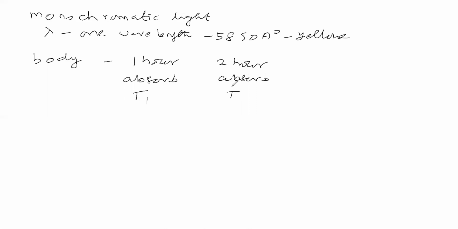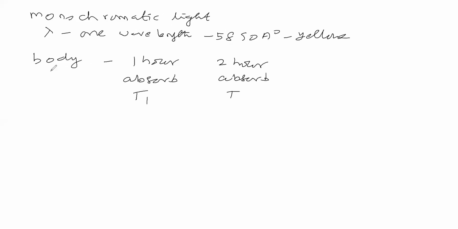Because of absorbed light. Now, for this 1 hour, this body is exposed to this monochromatic light having wavelength 5890 angstrom. So this body has absorbed this wavelength, that means this light, and the external skin is attaining a certain temperature, suppose T1.